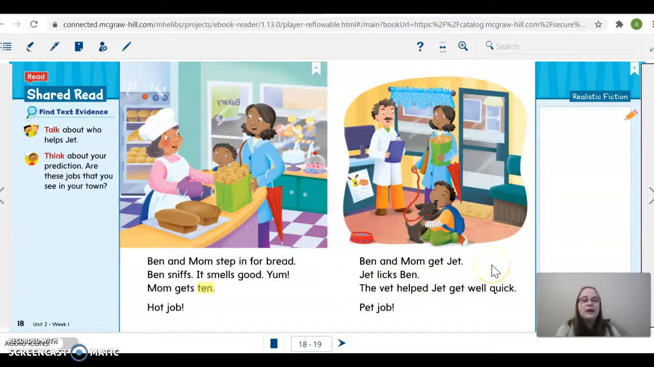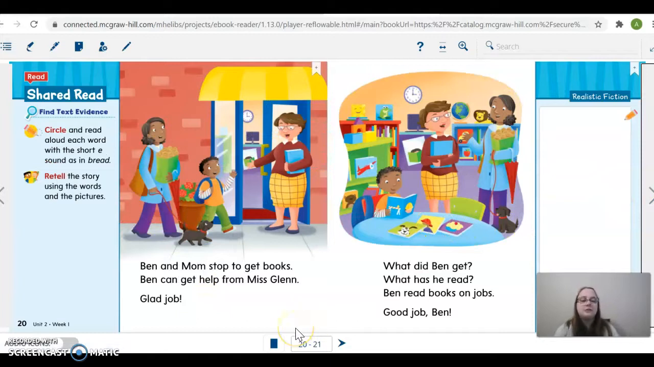Ben and Mom get Jet. Jet licks Ben. The vet helped Jet get well quick. Pet job. So remember, this guy right here is a vet. And we know that because our text told us the vet helped Jet get well quick. So they're picking up Ben's dog Jet from the vet who helped Jet get well.